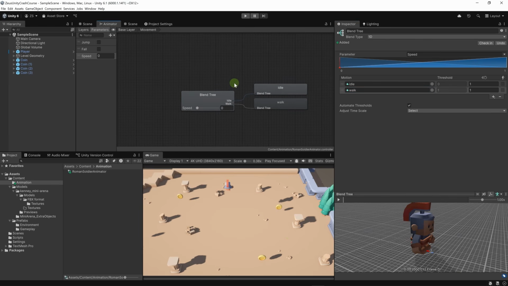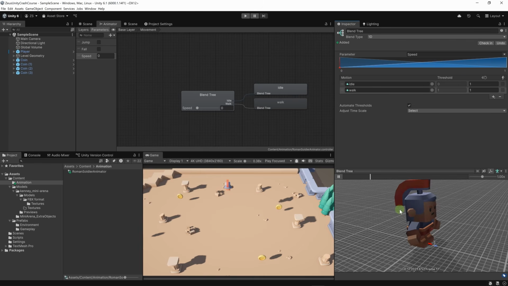Okay, now what's going to happen is, let's run this preview. Here we have the character in the idle state. If we increase the speed, the character will start slowly walking until the speed reaches 1 and the character will be fully walking. And then when the speed reaches 0, our character will come back to the idle animation.